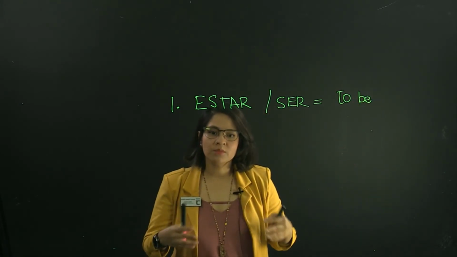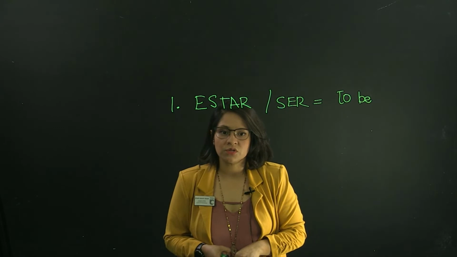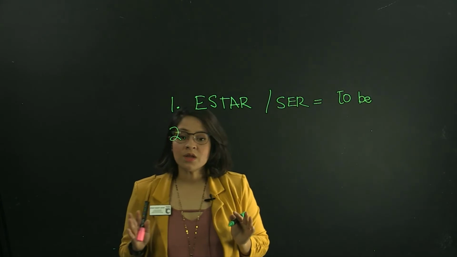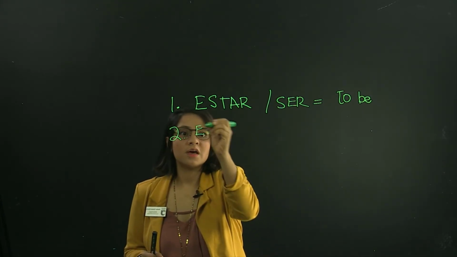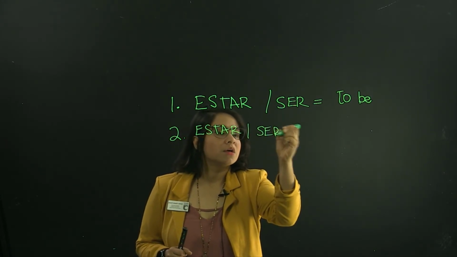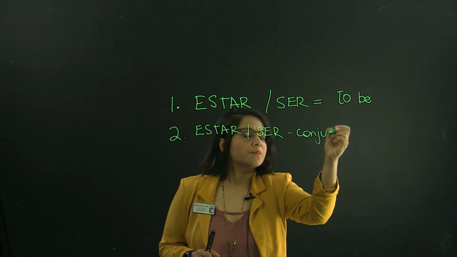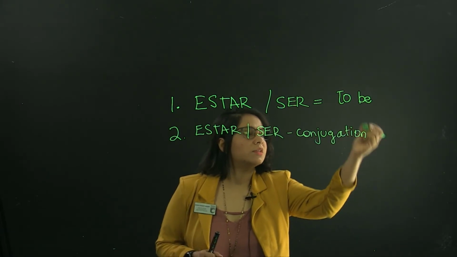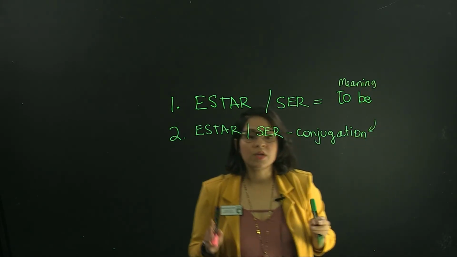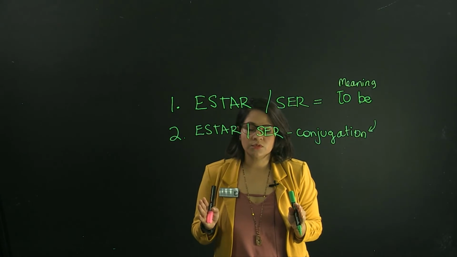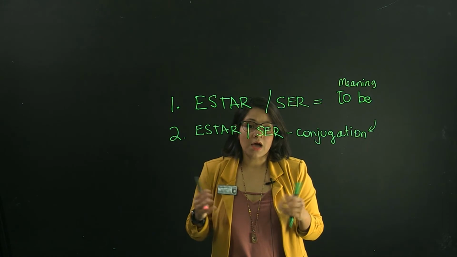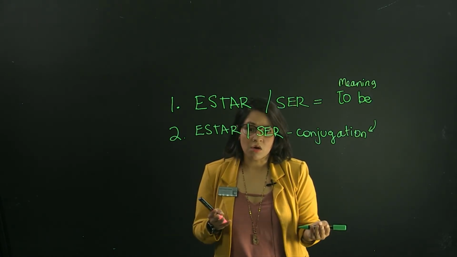So to be, I am, you are, he is, obviously in the conjugation of the noun that we're talking about. Number two, we are talking about the different conjugations of estar and ser. Okay, so we discussed the meaning over here and the conjugation over here. So we are not going to say, for example, something like she are, or I is, or I are, right?